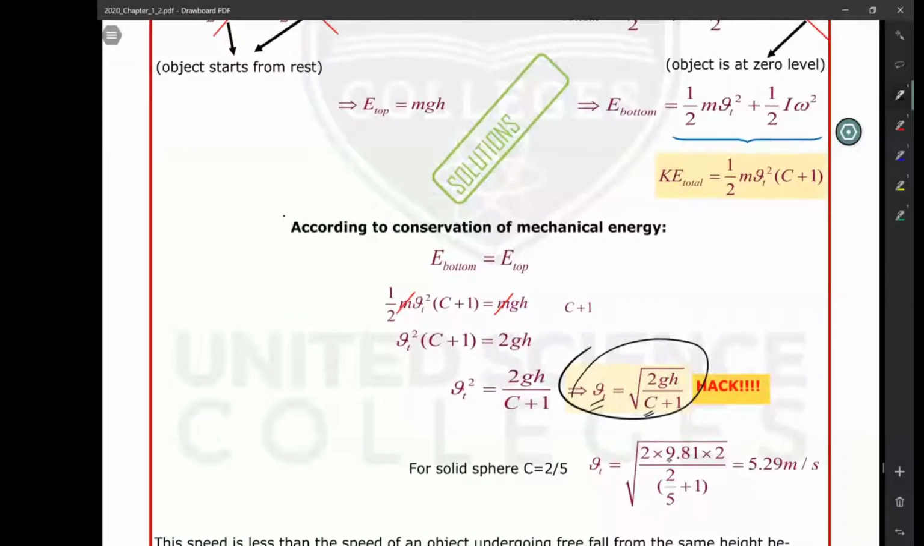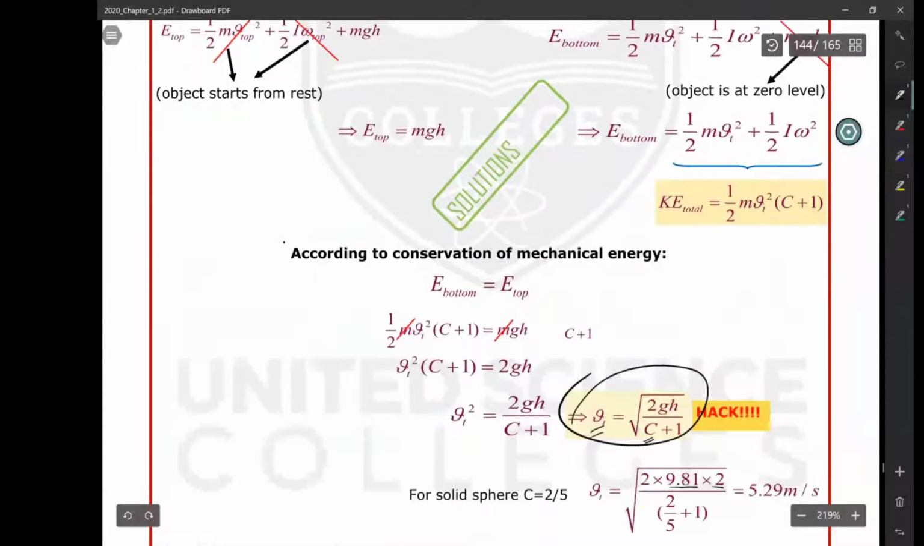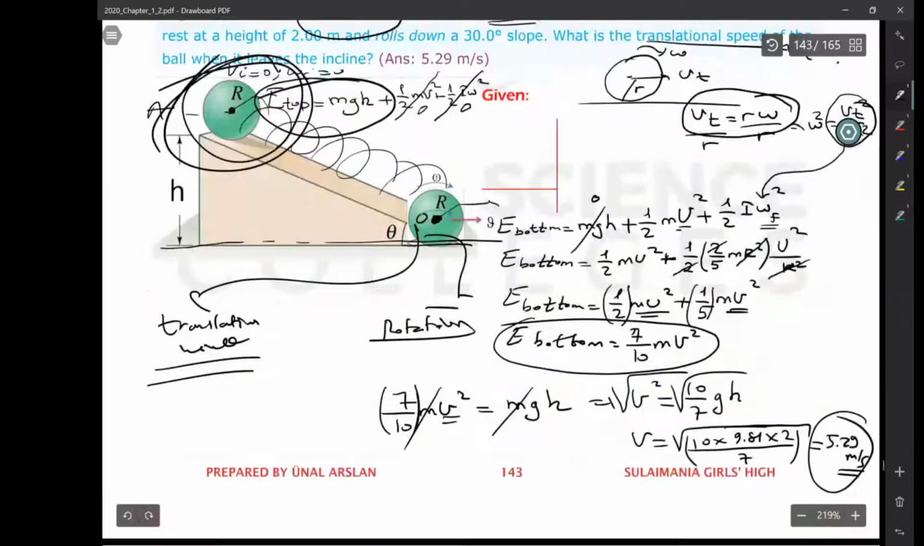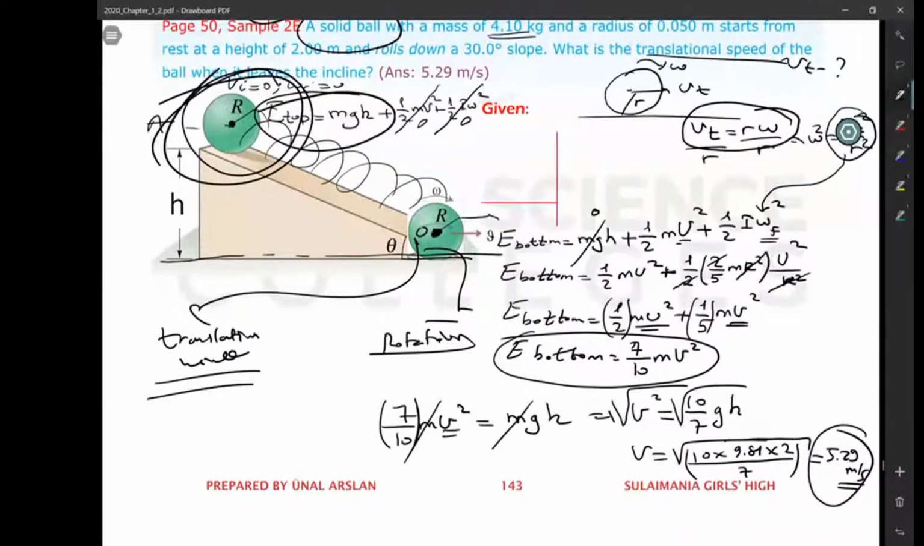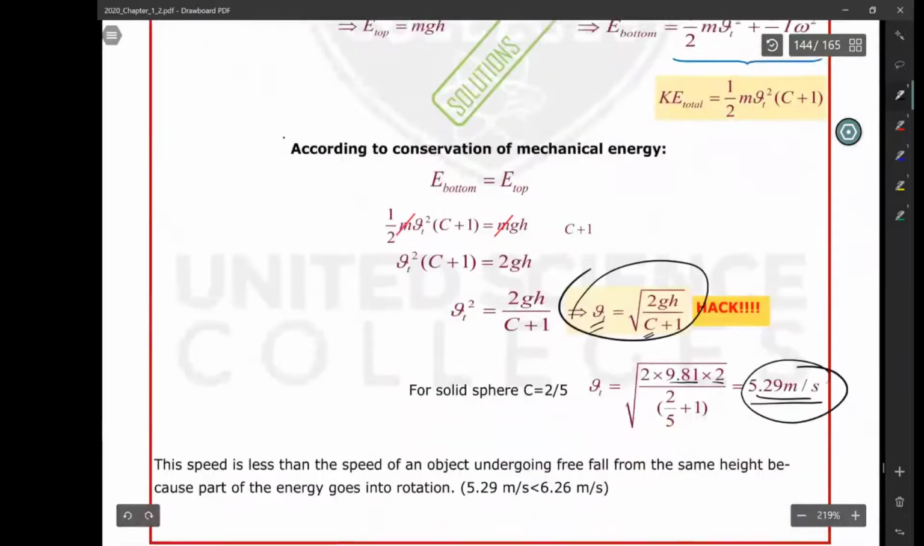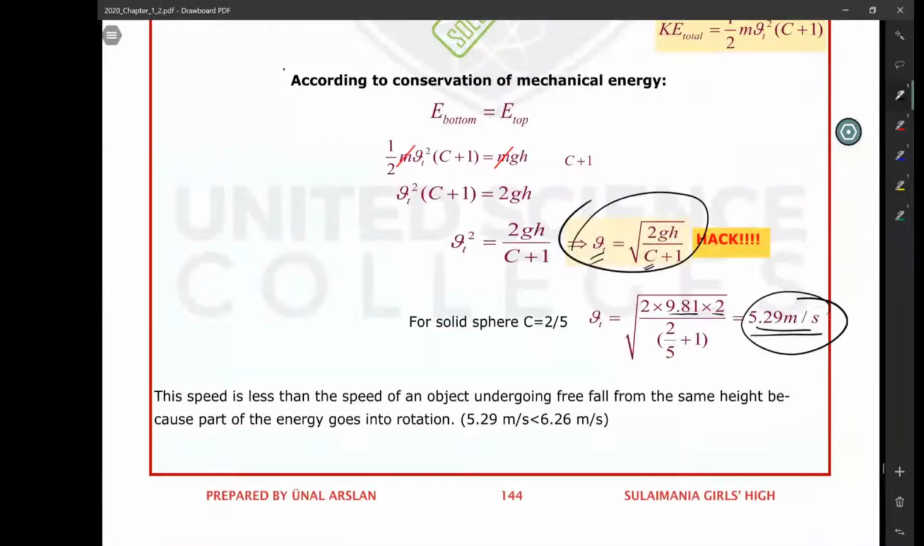g is 9.81, h is 2, c for a solid sphere is 2 over 5. When you insert these in here, you are going to get the same answer again. That's why if you can keep this hack in your mind, use this one. Don't use all these long ways, but if you are good at physics, if you're good at applying the conservation law, that is okay. But if you think this is very, very long, then I am going to use this hack. You can also use this hack for solving this problem. That's why I am also going to use this hack, instead of spending so much time on the next question.